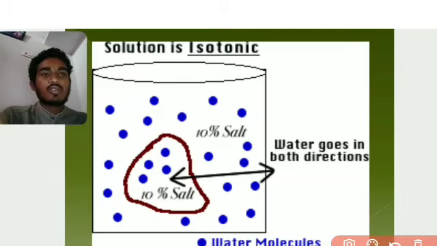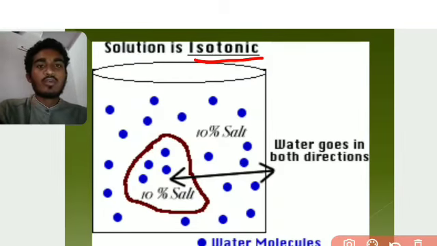Now here the solution is isotonic. Why do we call it isotonic? Iso means same, tonic relates to movement. So it is about how the water movement is going on in the solution process.